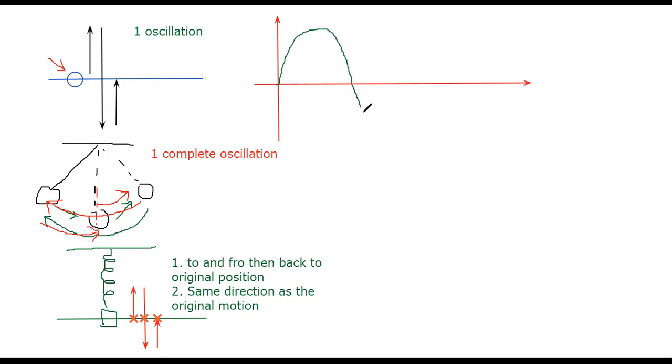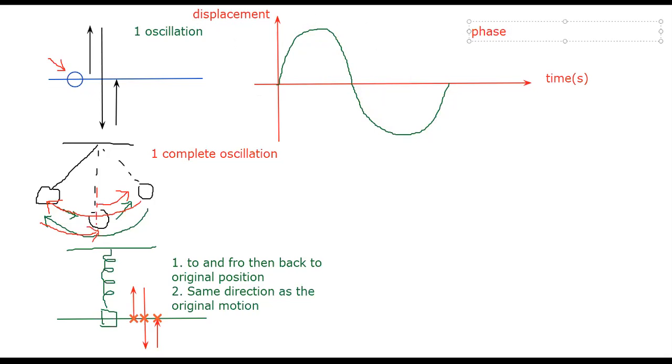The x-axis is the time axis, in seconds or anything, and the y-axis is the displacement axis. Think of this as the movement of one single particle.